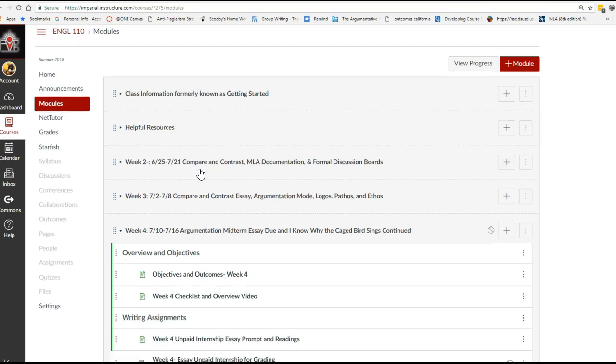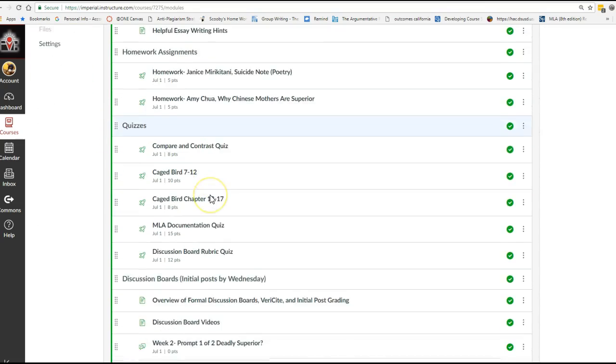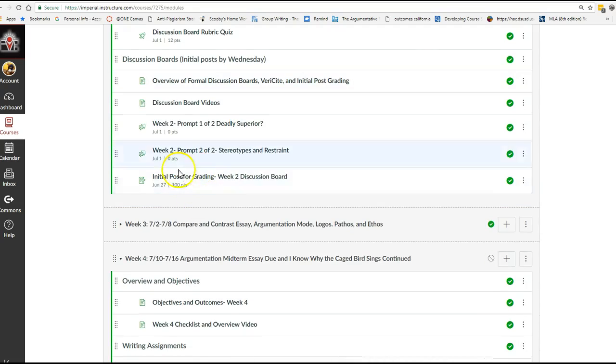I just want to reiterate that you have to post your initial post here. That's the one I grade. Notice that it's worth 100 points here. Then if you look here, Deadly Superior or Stereotypes and Restraint, you choose which one you want to do, and then you put what you download into the prompt that you choose. This is where the other students will reply, and this is where you will reply to other students.